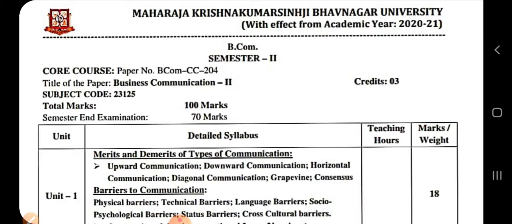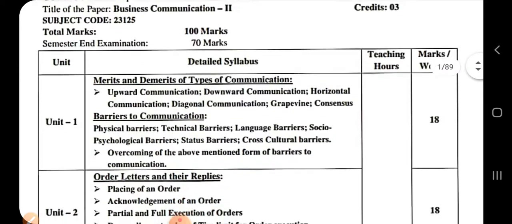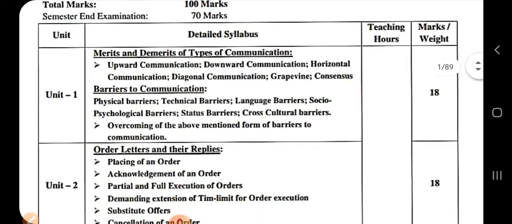Business communication is a compulsory subject which you will have to learn in English language only. Let us discuss the syllabus of business communication. There are 4 units in business communication. The first unit is